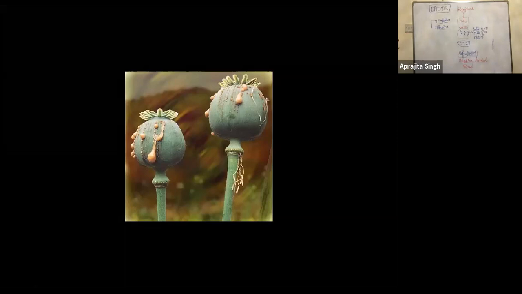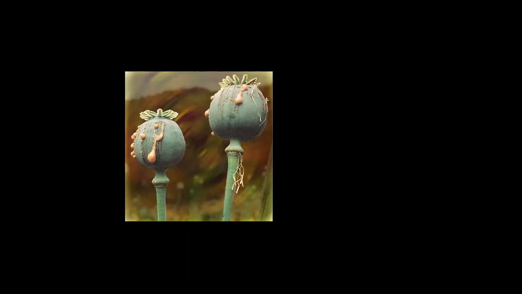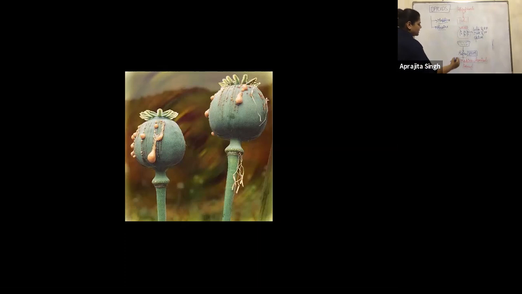Have you heard the word morphine anywhere before? Used in hospitals. Exactly. It's used as a painkiller in hospitals. Yes, exactly. It's morphine, painkiller, pain reliever, analgesic. Always remember, morphine is the analgesic.